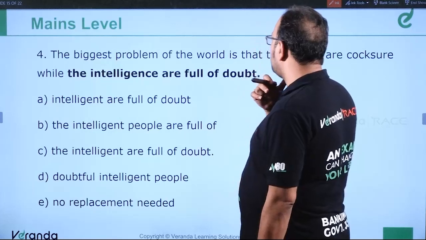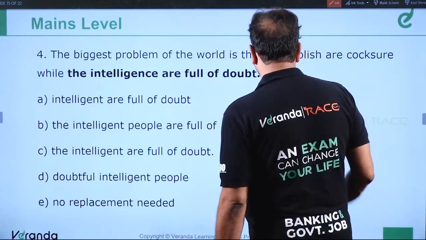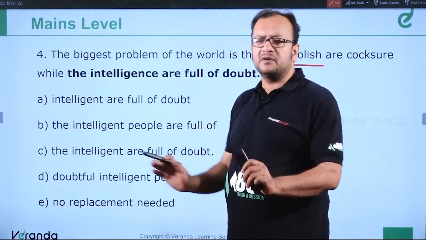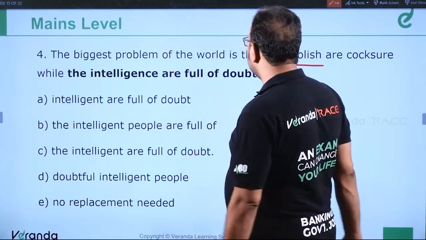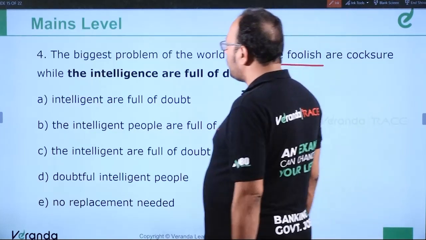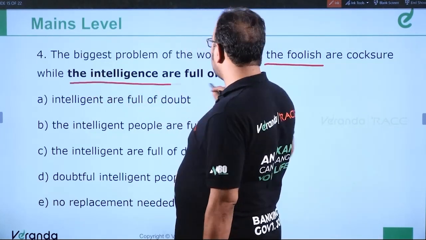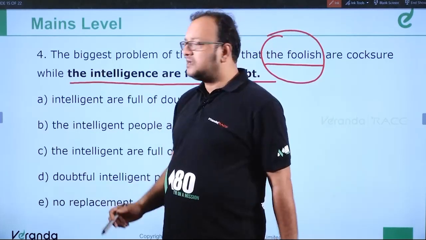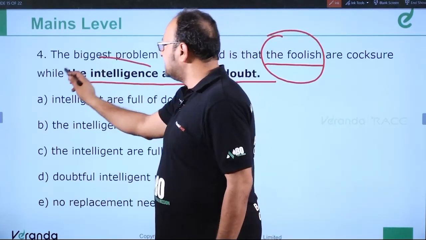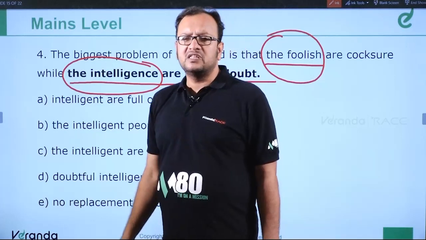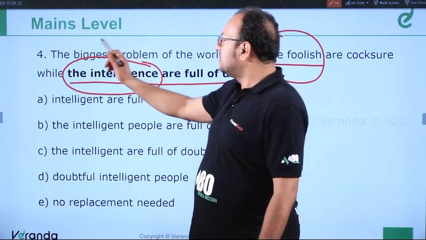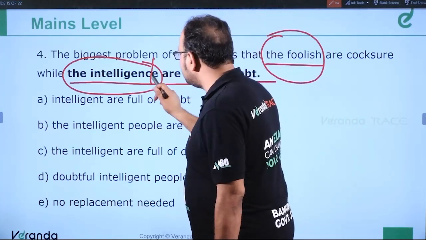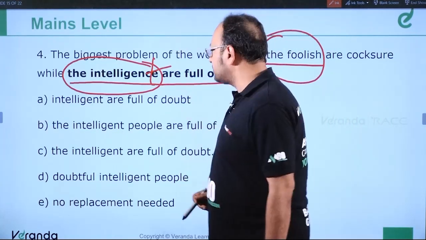Moving ahead, question number 4. The biggest problem of the world is that the foolish are cocksure. The foolish means the foolish people. Cocksure means 100% sure. The biggest problem of the world is that the foolish are cocksure while the intelligents are full of doubt. We are comparing the foolish, which means the foolish people, so we must compare with the intelligent, which means the intelligent people. So the intelligents is incorrect. It should be: the biggest problem of the world is that the foolish are cocksure while the intelligent are full of doubt. So let us see the options.